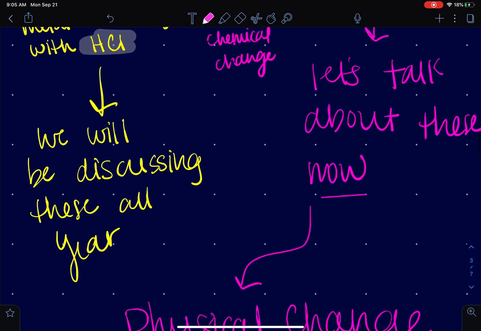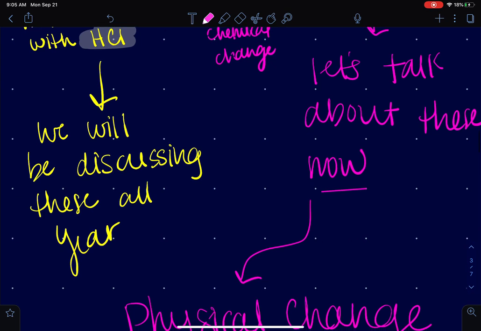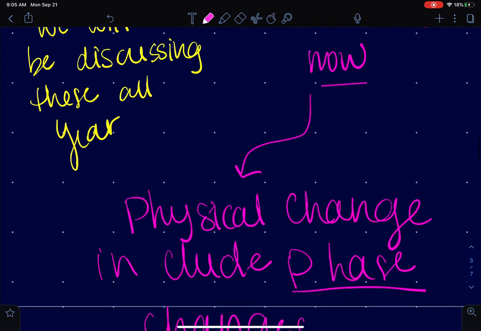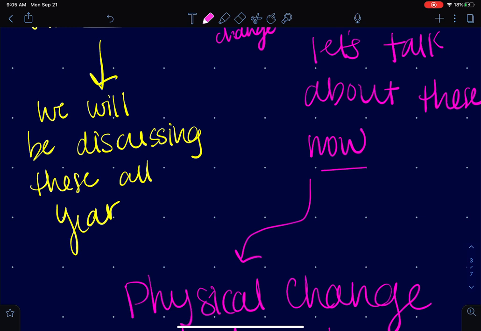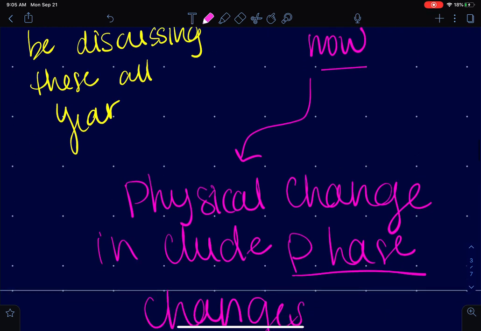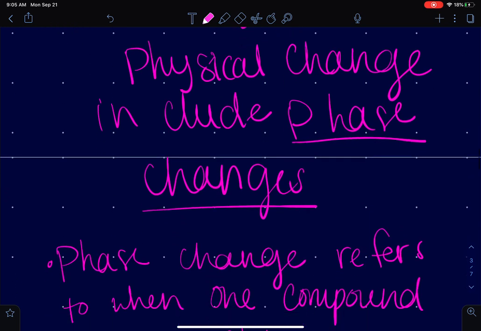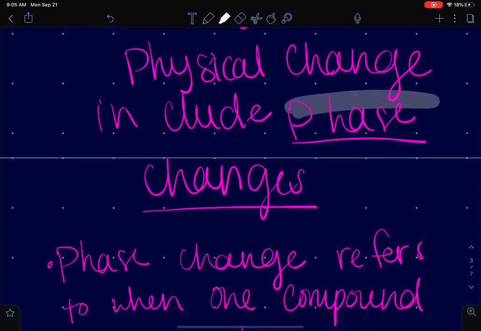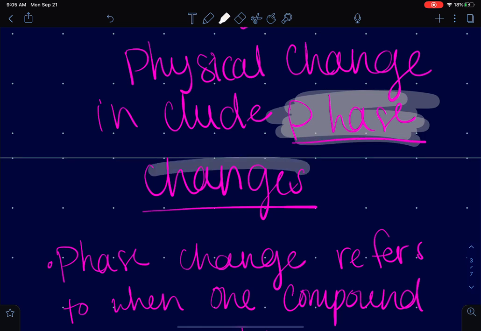So we're going to talk about the physical properties right now, and that'll be probably the last we talk about it in this entire year, is just in this unit. The rest of the year, we're going to be discussing the chemical properties. So physical change includes phase changes. Okay, I wrote this really huge because that is important.